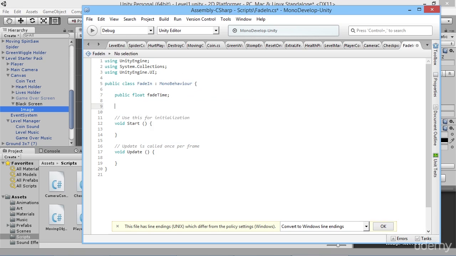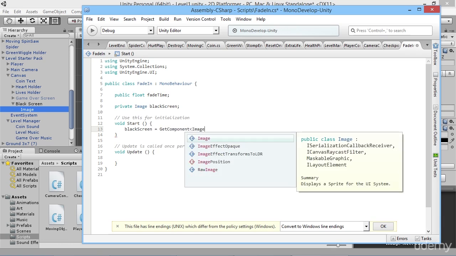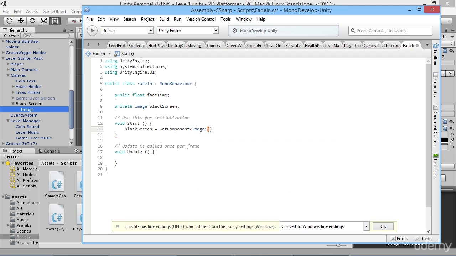And then down here we can say, okay, so we want a private Image that we will just call blackScreen, and then in our Start function we want to get what the black screen is, so we will say blackScreen equals GetComponent<Image>, because we're going to attach this script to the image here, so we will know exactly which thing we're talking about, so we can fade it down. And then we can just get rid of this warning down here.